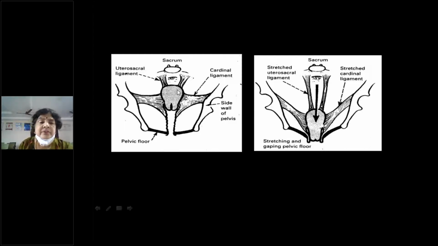Can you see? This is the normal level, right? And the external os should be at the level of the ischial spines, whereas now it has come down. It is almost at the level of the introitus. Can you see? All of you? Yes or no? Yes, ma'am. Good.